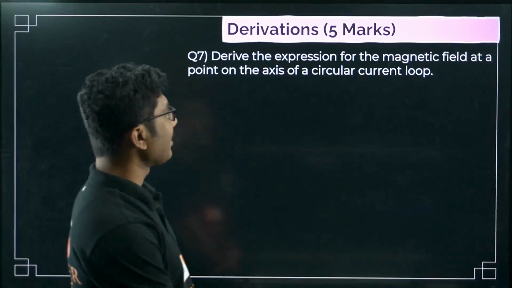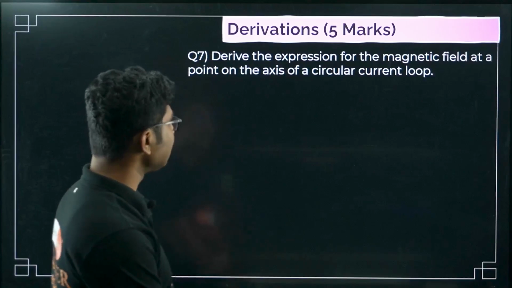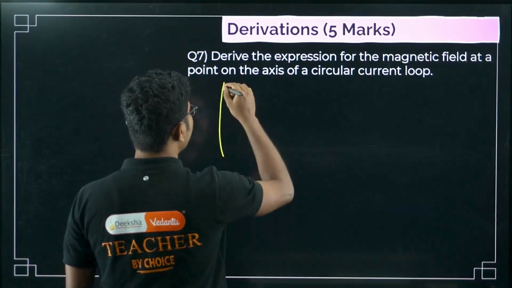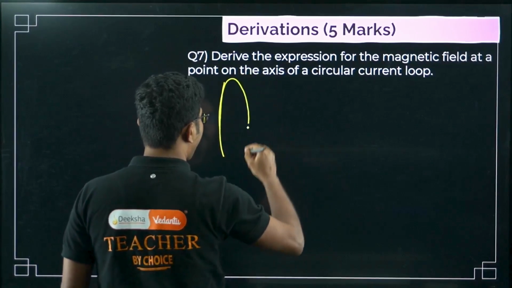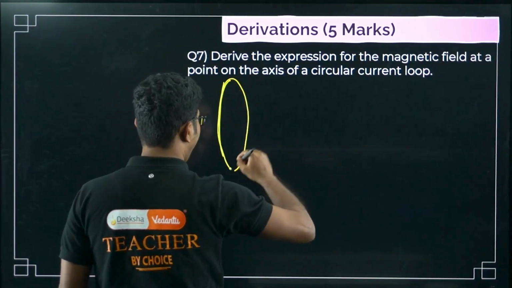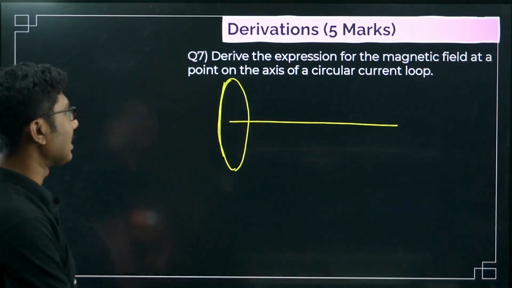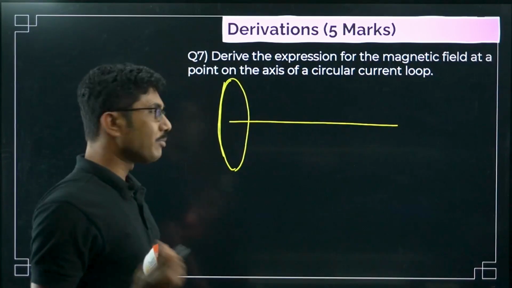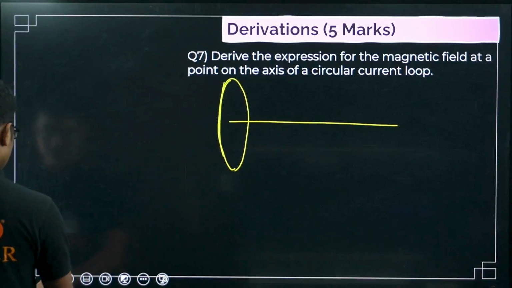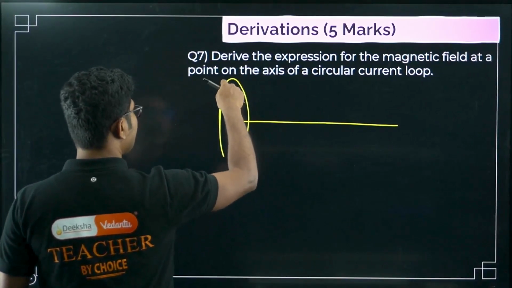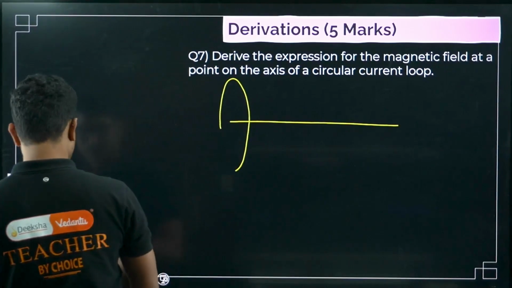Derive the expression for the magnetic field at the point on the axis of a circular current loop. So what we will be doing, we will find the magnetic field. This derivation I have done in the regular class, but this is a very, very, very important derivation. Almost once every alternate year this question comes, that's why I am doing it.